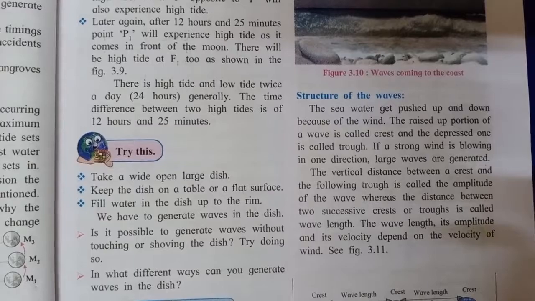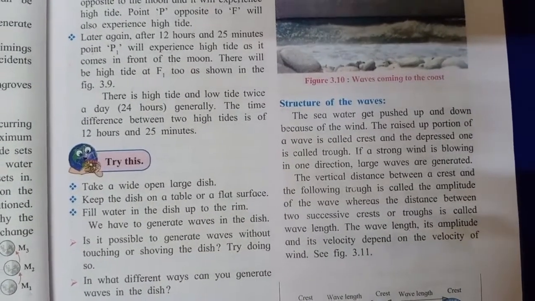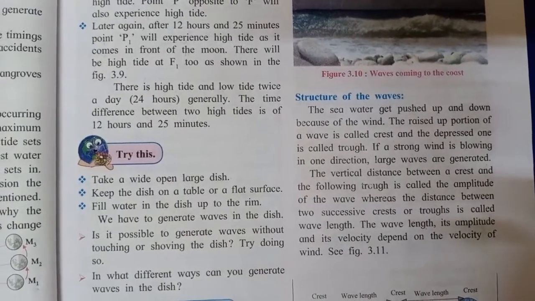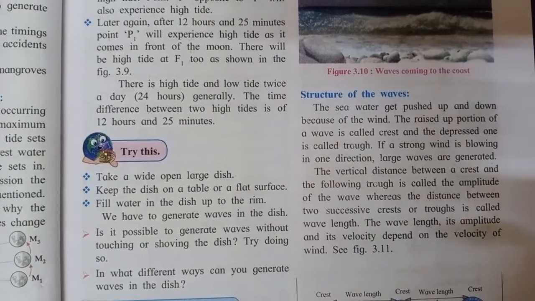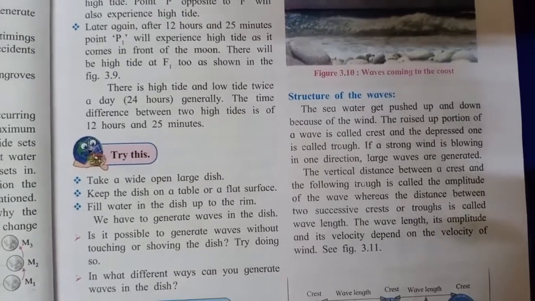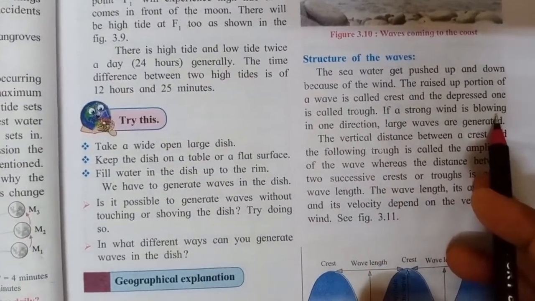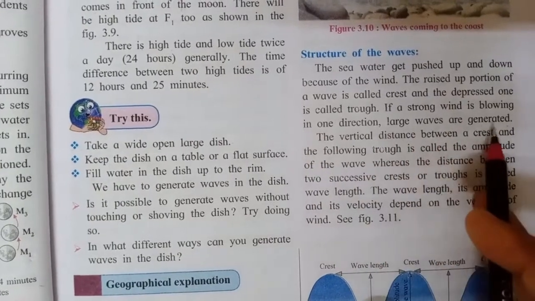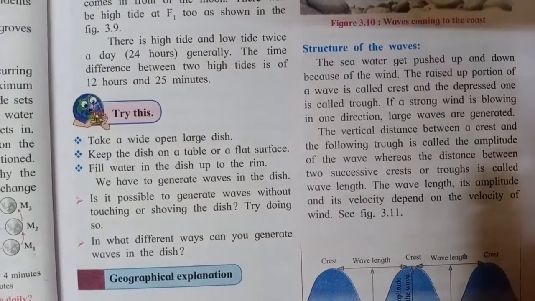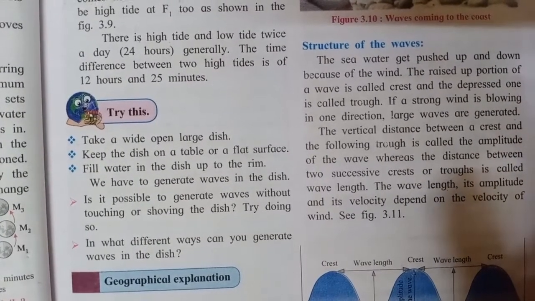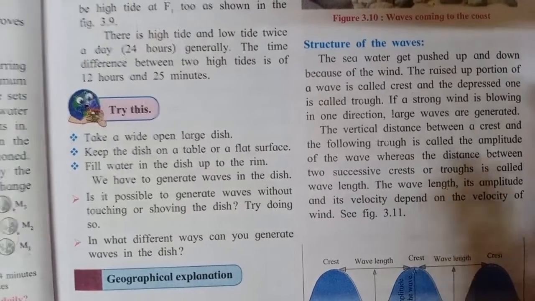You must have heard sometimes, even you know about the tsunami which has occurred. There also what had happened, the waves had risen up to a certain level, and because of which all the water had come on the land or near the coastal area. Okay, so what they have given here: if a strong wind is blowing in one direction, large waves are generated. So if the wind is very strong or very hard and if it is blowing in one direction, it is forcing the water to rise up to a certain level.